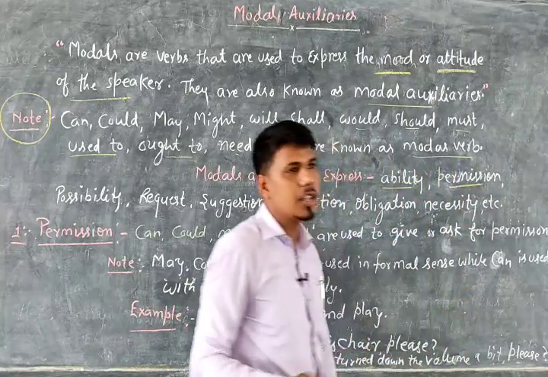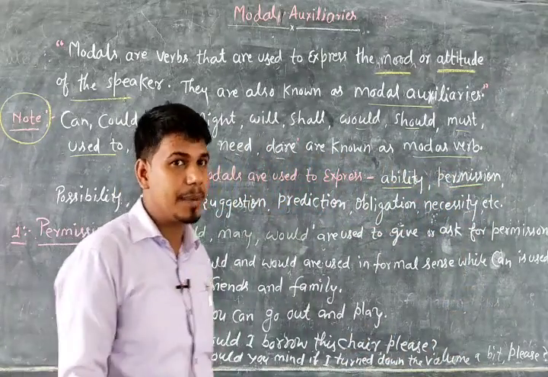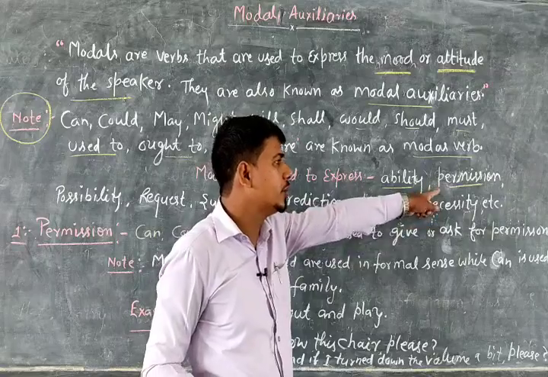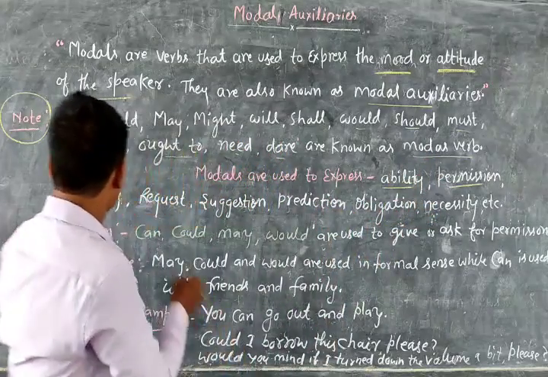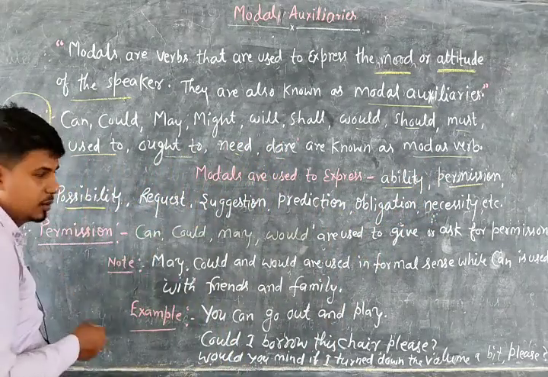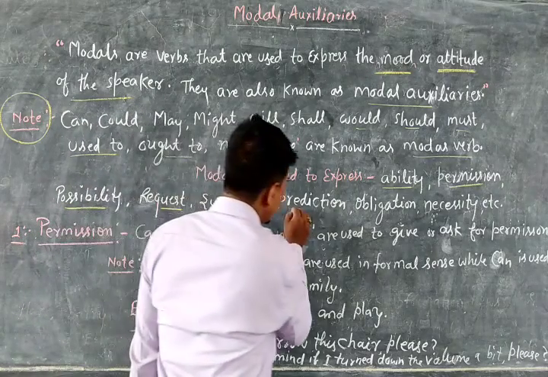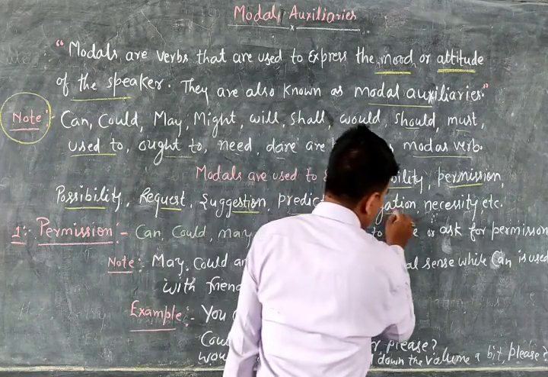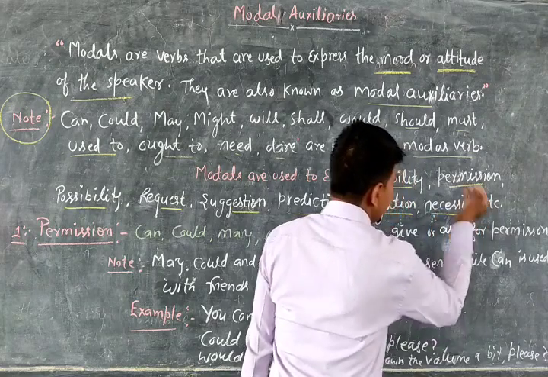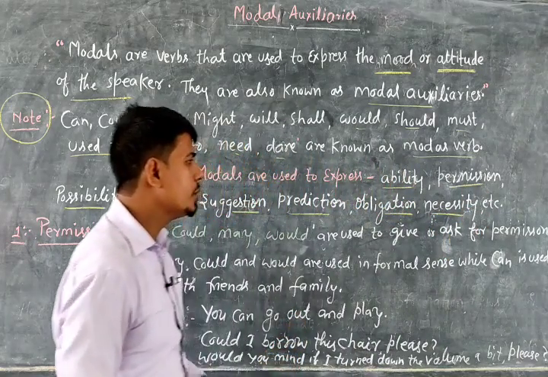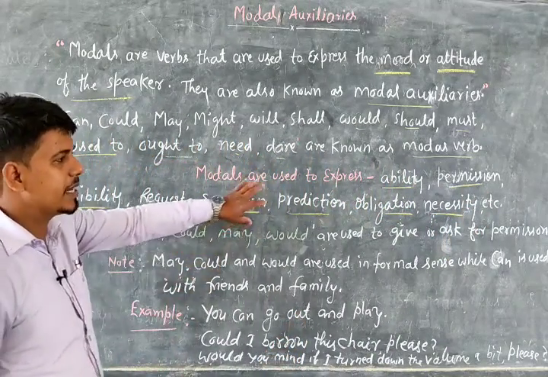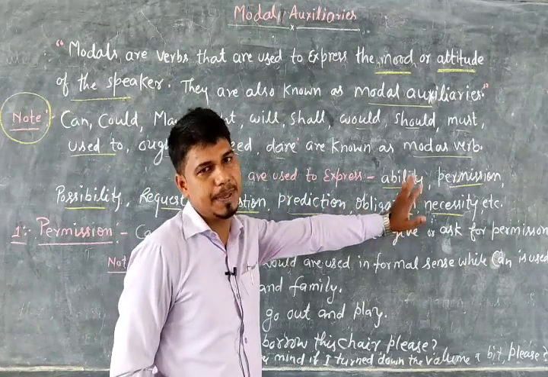If you want to ask permission or give permission to someone, then you will use a modal verb. Possibility, request, suggestion, prediction, obligation, necessity, and many more. So we use modal verbs to express such attitudes of the speaker.